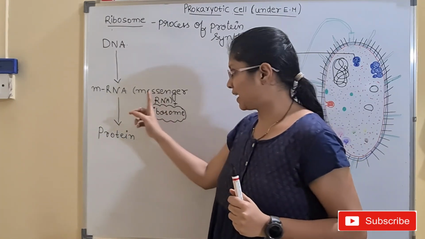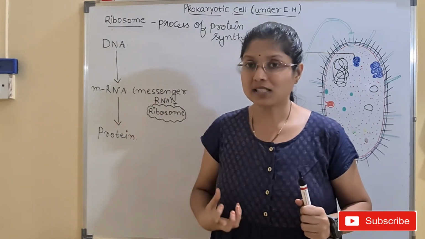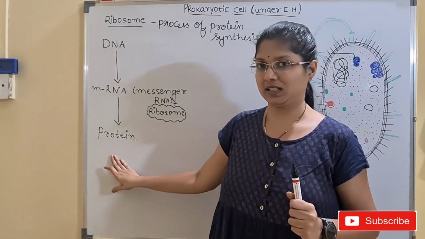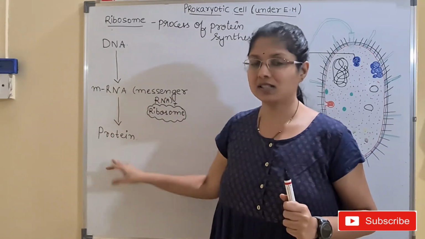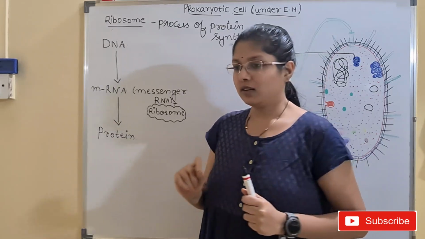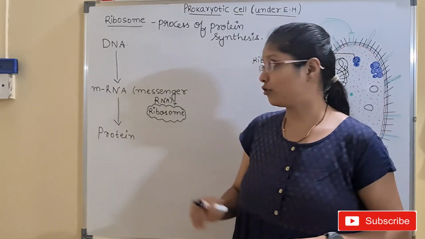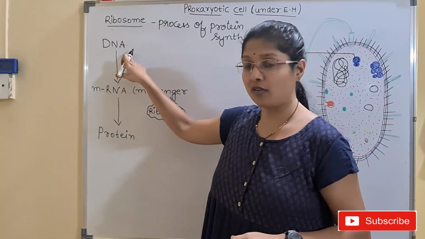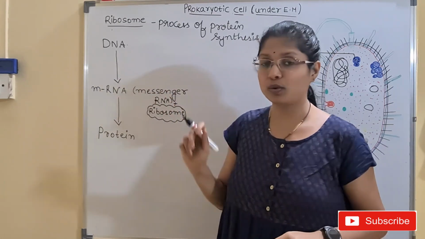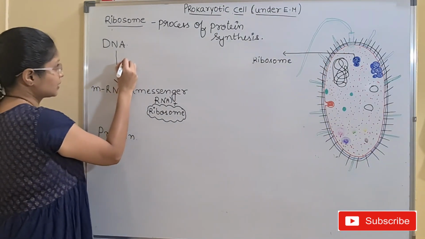So now what will this ribosome do? This ribosome will get attached to the RNA molecule. It will be reading it continuously, translating it, and decoding it to form the final product, that is the protein. So this is the actual process that takes place in protein synthesis at the ribosome. Then we have given some terms to this process. The first step in the formation of protein is the formation of the mRNA molecule from the DNA, and this first step is known as transcription. So what is this called, children?